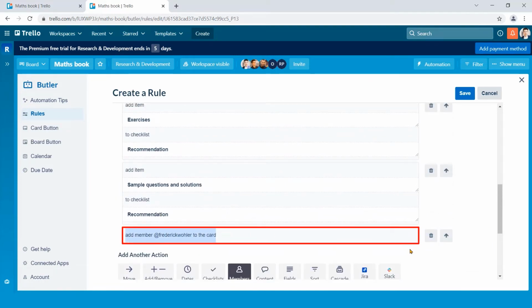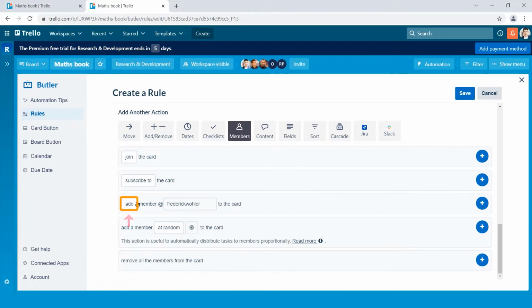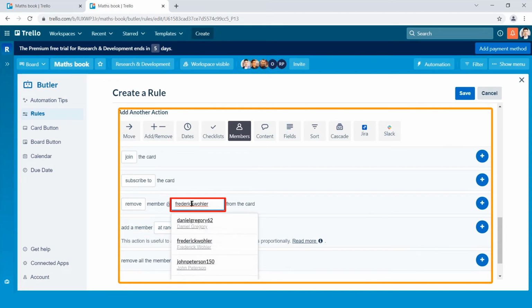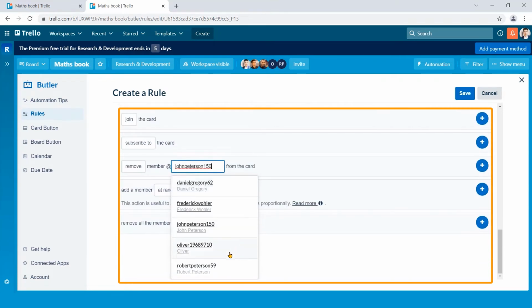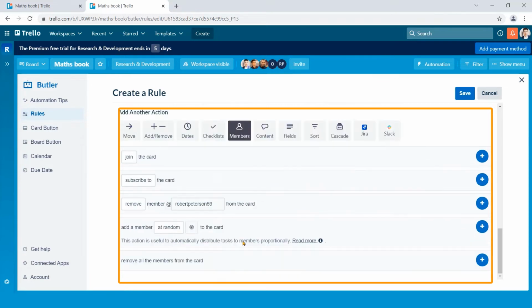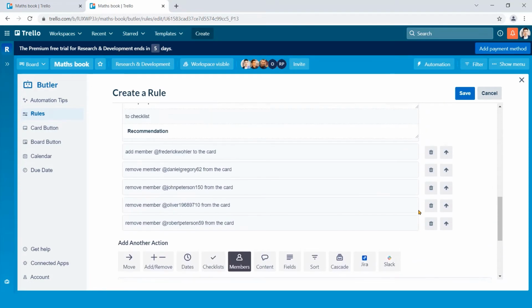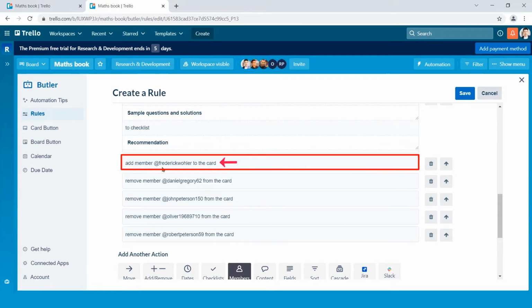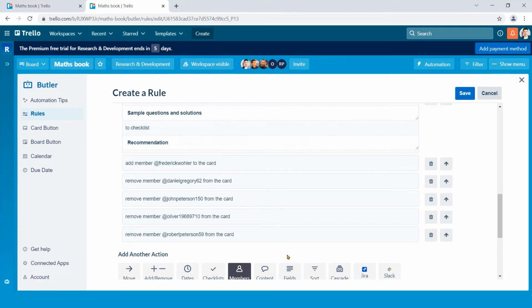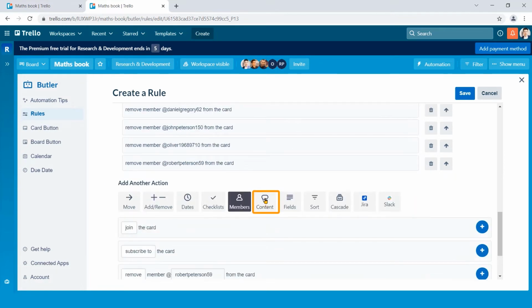If you want other members not to be added here, remove the rest of the members in advance like this. Now you can see other members have been removed from ToDo List. So now only Fred belongs to Maths book board. Okay, let's move on. Content.